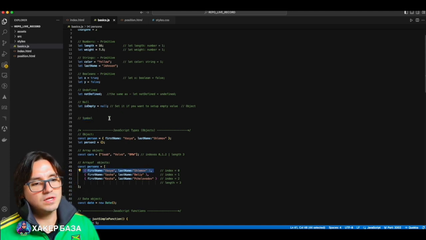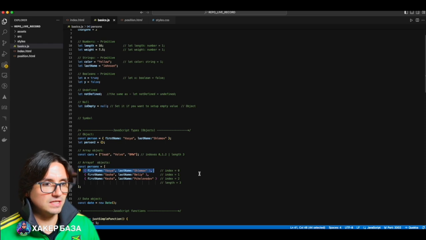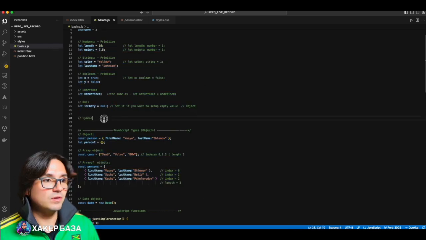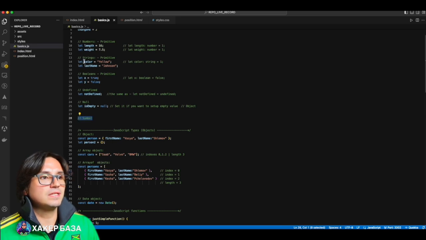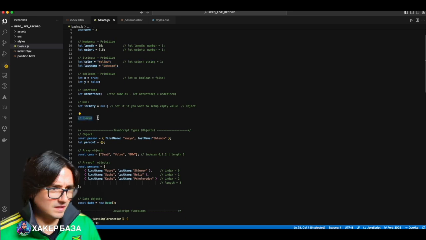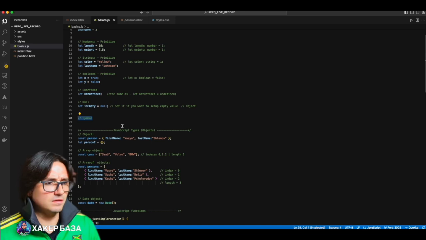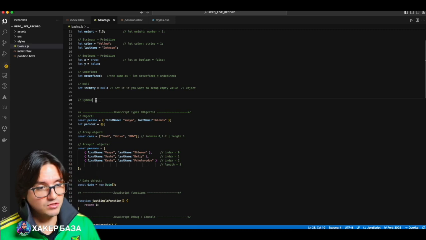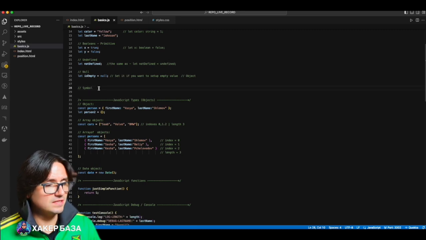It's often used to create certain libraries, so that when a user creates their JavaScript scripts, they don't overwrite any properties of the library. For example, if a library already contains a color and you want to overwrite this color, the library will break. This is where a symbol is needed, for metaprogramming. Don't worry about it. It's purely for your knowledge, so that if you ever encounter it, you'll know what it is. A symbol is used for metaprogramming, for creating libraries, and so on. At the moment, you don't need this.